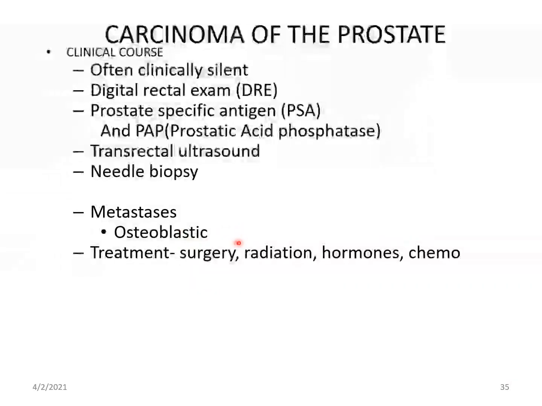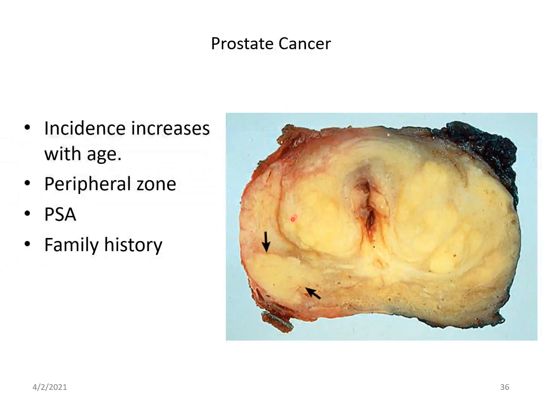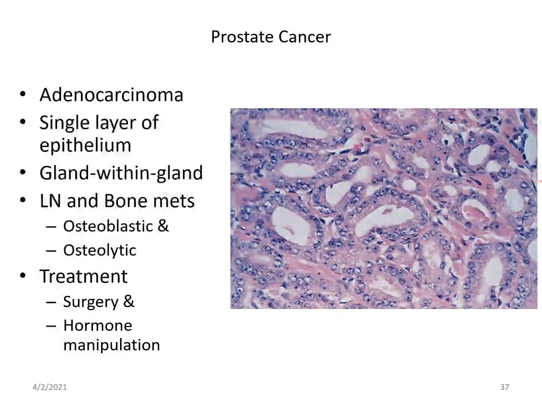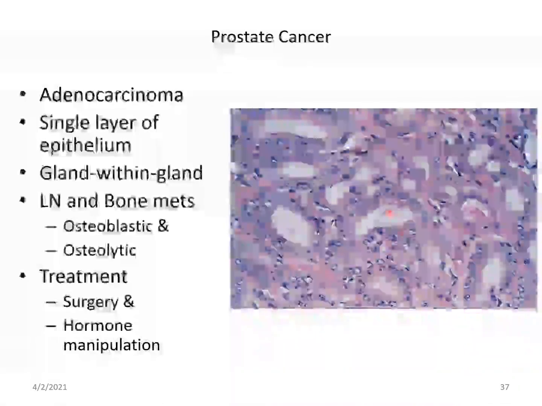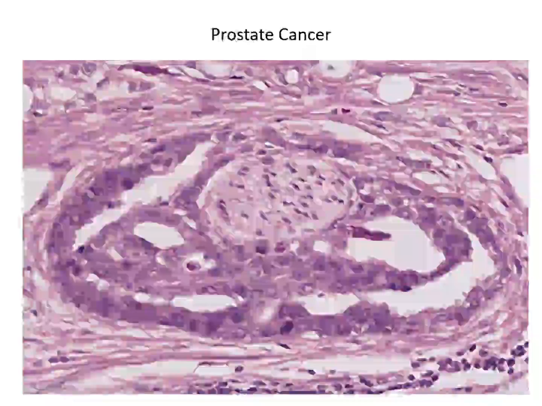It can metastasize, with osteoblastic metastasis. Treatment is surgery, radiation, and hormones. This occurs in the peripheral zone. PSA levels are high, and there may be a family history. Microscopically, it is an adenocarcinoma. Here there is a single layer of glandular epithelium. They are malignant cells. They metastasize to lymph node and bone. Treatment, as I said, may be surgery or hormone therapy.